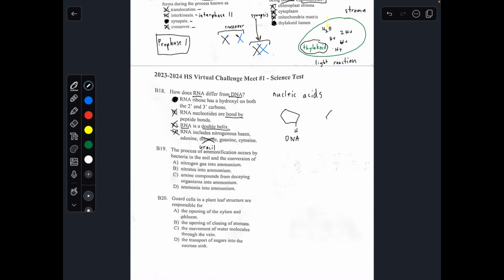The RNA sugar, on the other hand, does have oxygen. It has oxygen binding with hydrogen. That's why it's called ribonucleic acid instead of deoxyribonucleic acid, because it has oxygen in it. It doesn't have a lack of oxygen. So the answer to number 18 would be A.